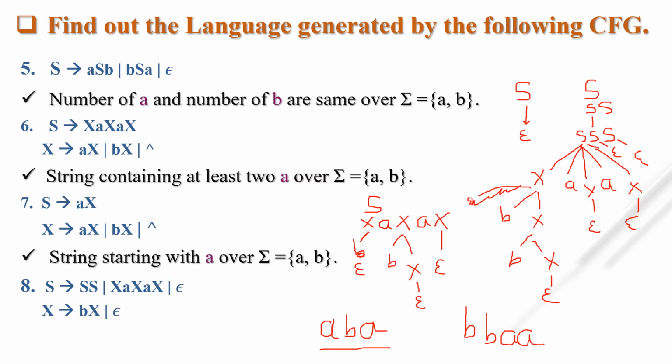XaX: from this X we take null directly. From this X we take bX, and instead of X we put null here. The a will be there, and instead of this X we put null. So what string are we getting? a, b, a.